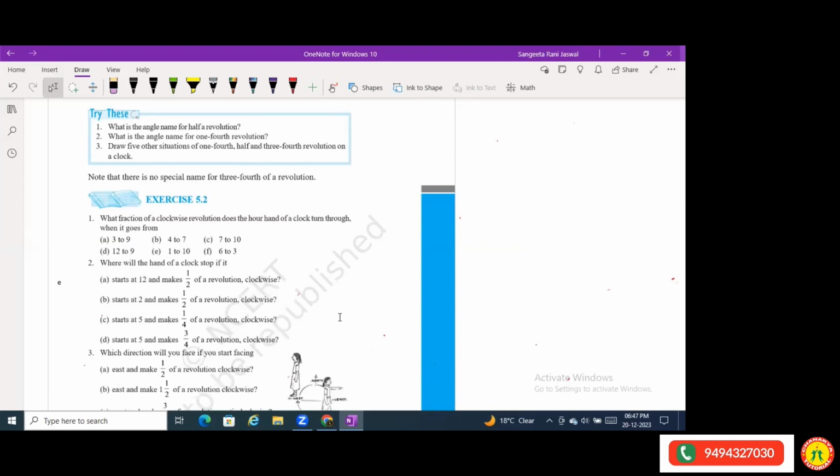The first question asks: what fraction of a clockwise revolution does the hour hand of a clock turn through when it goes from 3 to 9? Now, the needle of the clock, when it moves in the clockwise direction from 3 to 9, there is 3 in the clock. Everyone make a clock in your notebook.